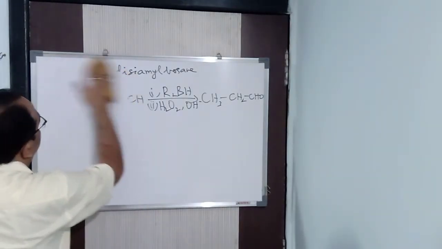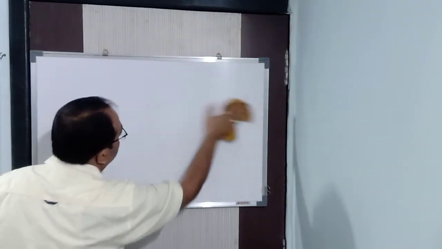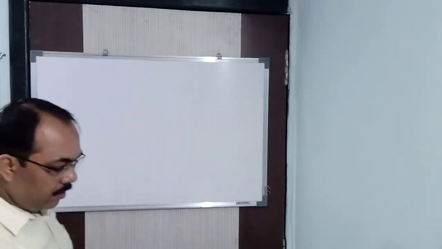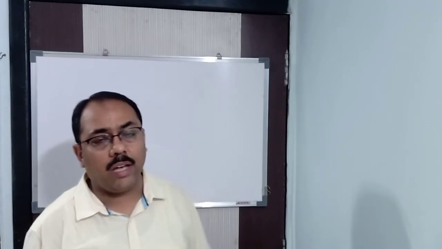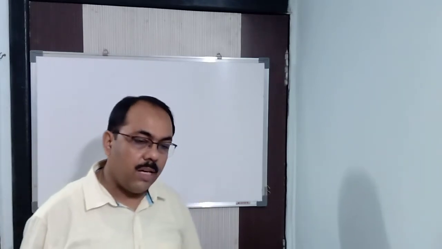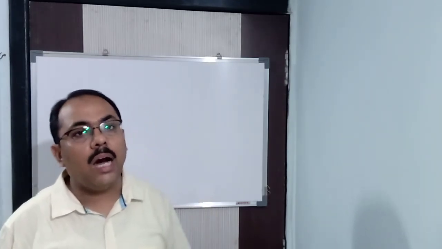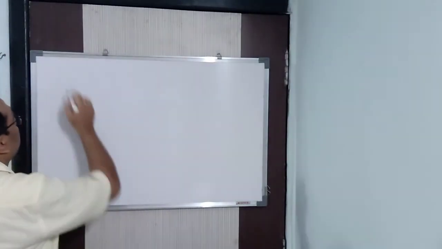Now, next, after this, we will come to the next process, that is, we will prepare aldehydes and ketones from the Wacker process. Wacker, W-A-C-K-E-R. Wacker process, we can say.